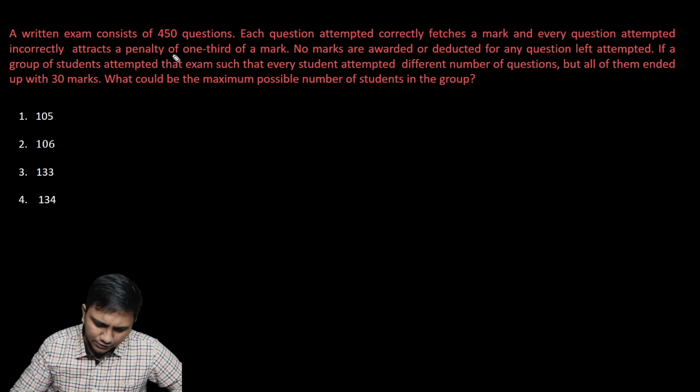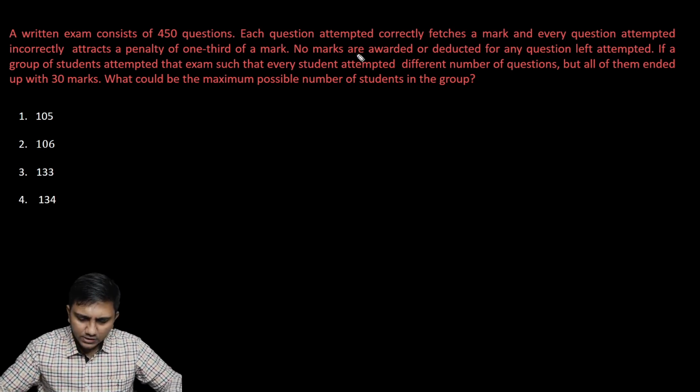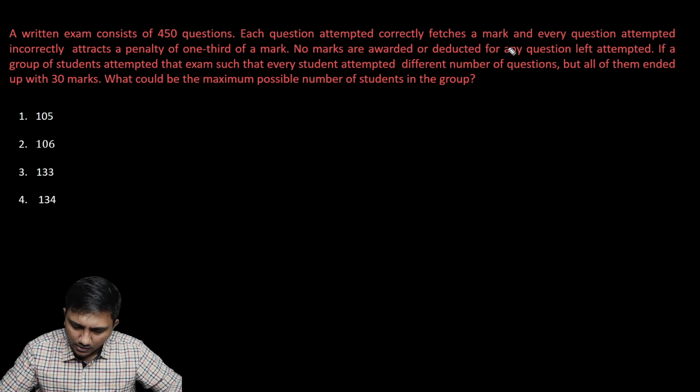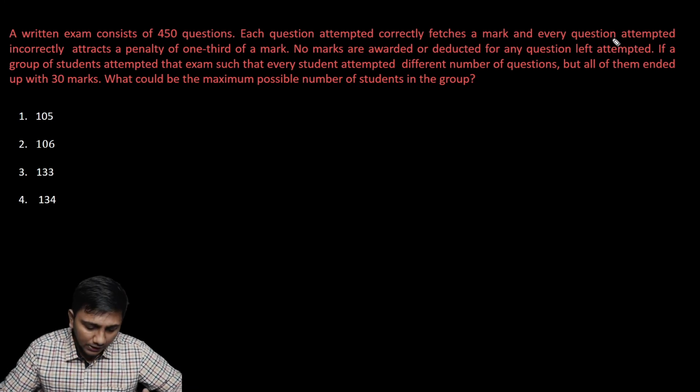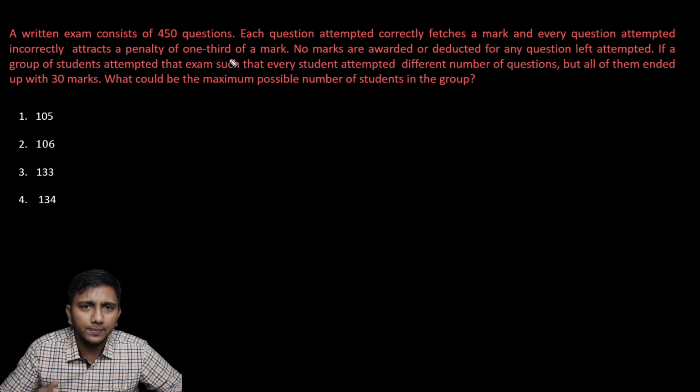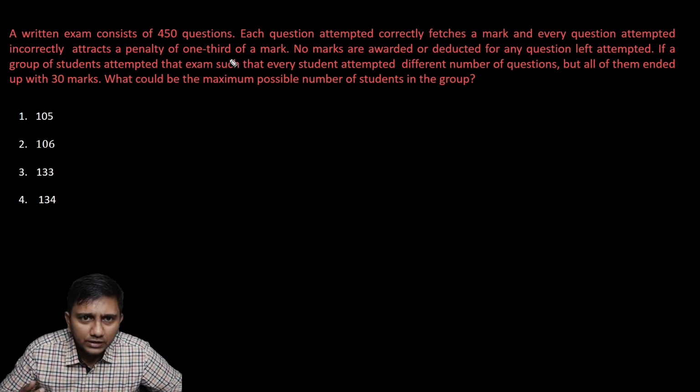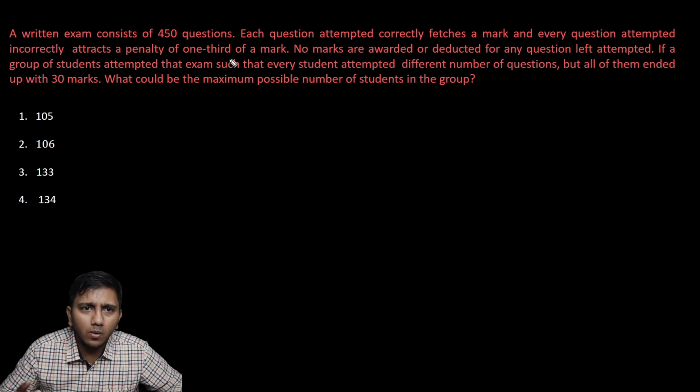A written exam consists of 450 questions. Each question attempted correctly fetches a mark, and every question attempted incorrectly attracts a penalty of 1/3 of a mark. So the marking scheme has been explained. A correct answer is going to fetch a mark, and every question attempted incorrectly costs 1/3 of a mark. So positive is 1, negative is 1/3.